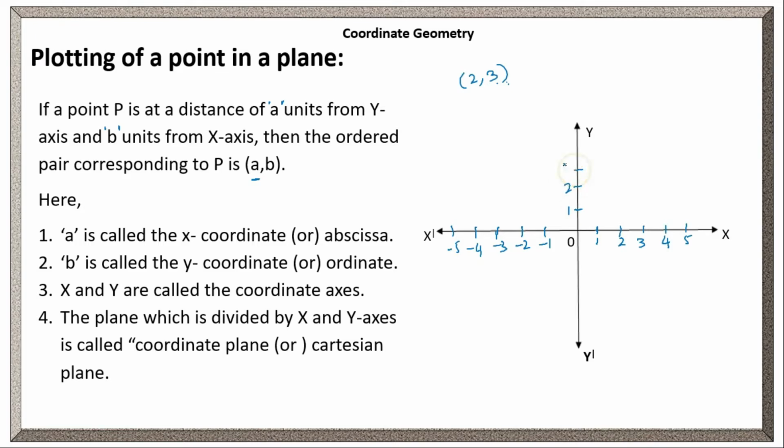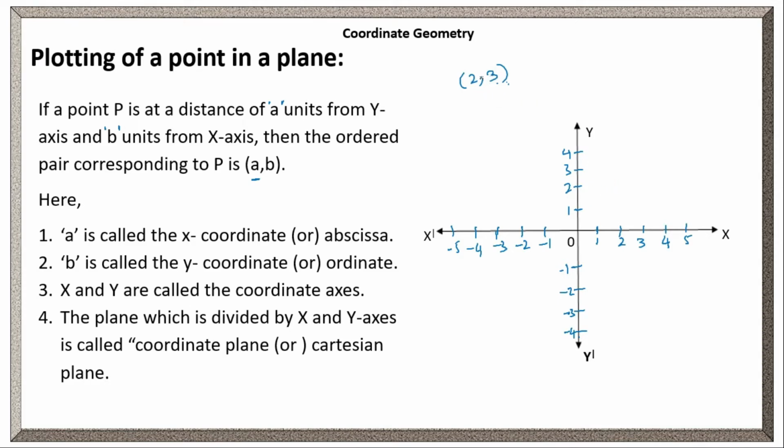Above the 0 we have to take all positive values: 1, 2, 3, 4. Clear? And down of the 0 all negative values: minus 1, minus 2, minus 3, minus 4. Clear? Now 2, comma 3. I want to plot this point on a plane, the coordinate plane.